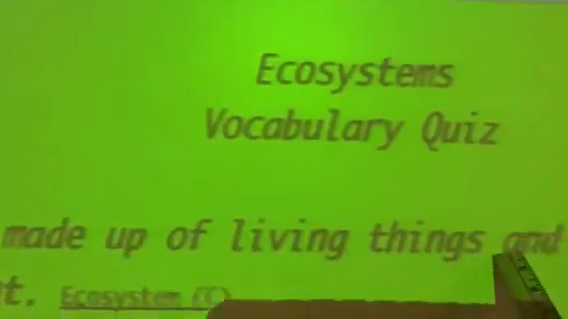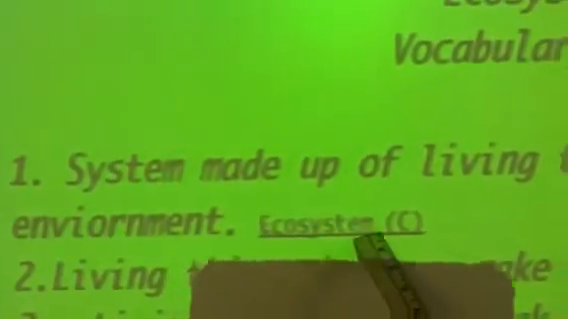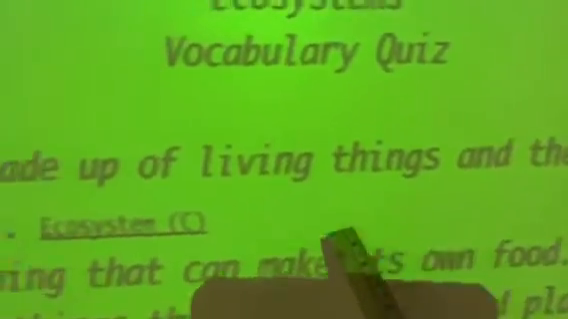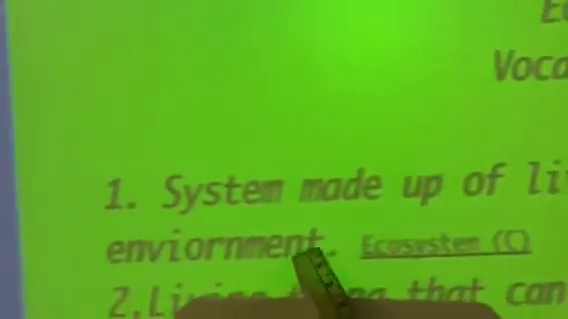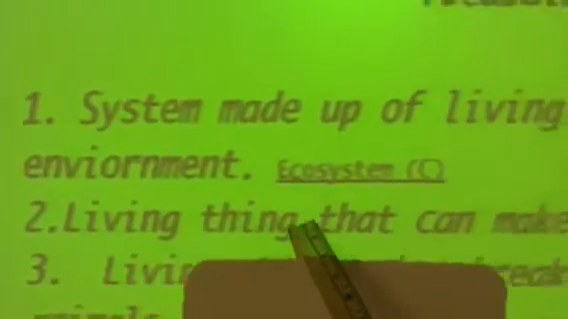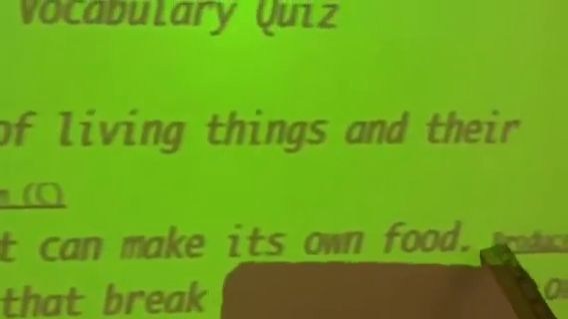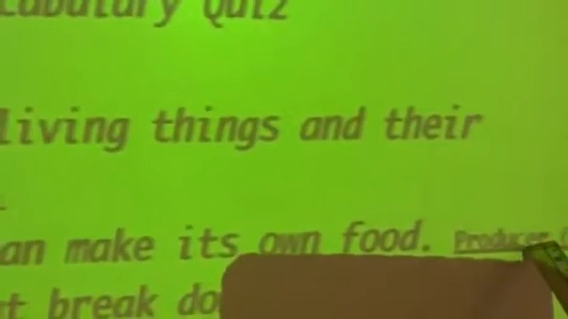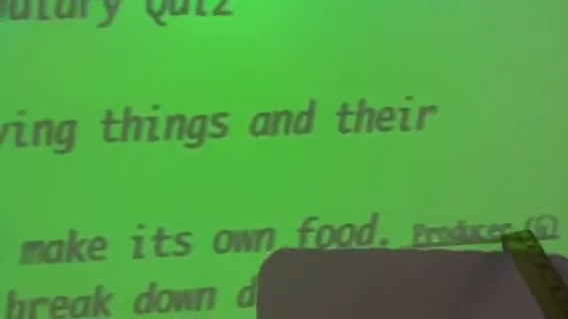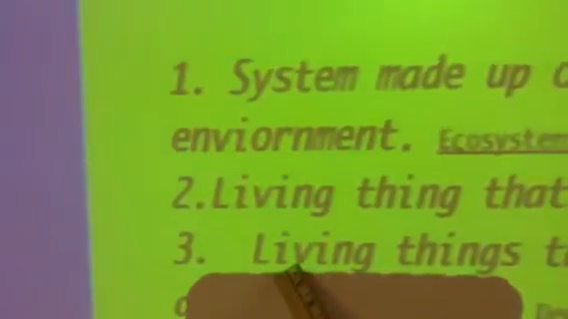System made up of living things and their environment is called ecosystem. That one's kind of easy because the word system is in it, and it's also in the question, a system, an ecosystem. Number 2, living thing that can make its own food. What's that called? Producer. They're making their own food, like us.